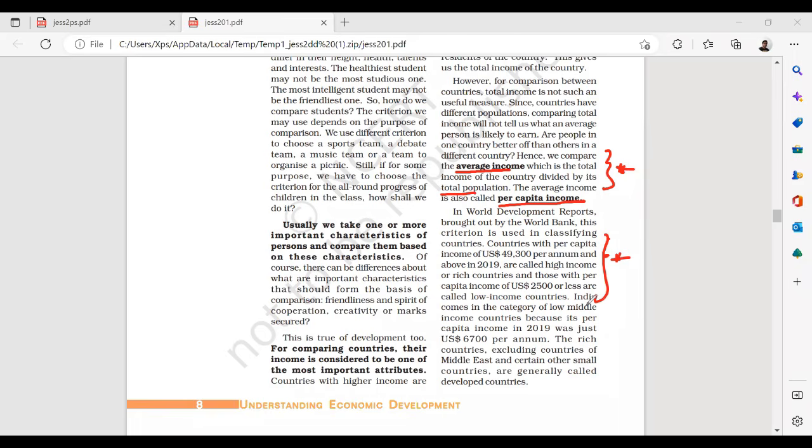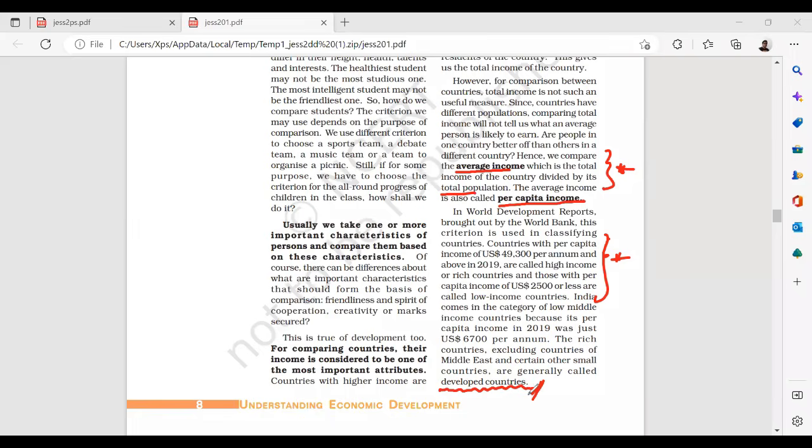India comes in the category of lower middle income countries because its per capita income in 2019 was just US $6,700 per annum.